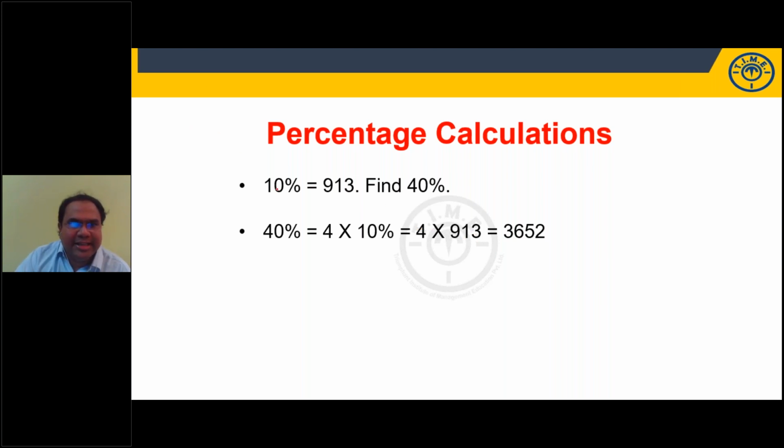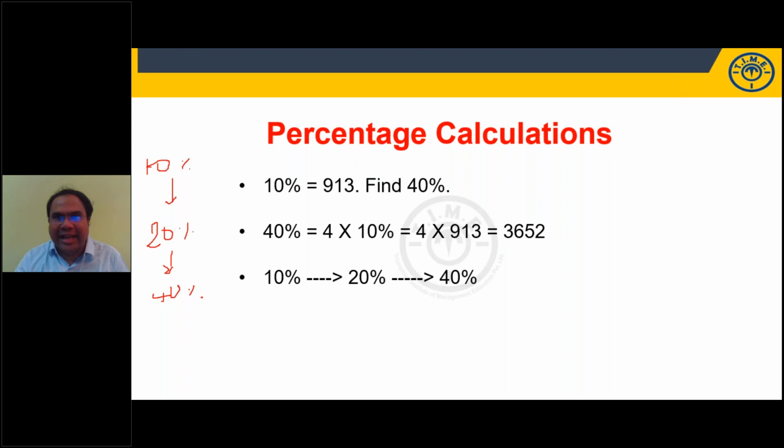Friends, you know 10 percentage, right? If you double 10%, you'll get 20%. Again, double 20%, you'll get 40%. 10 double 20, 20 double 40. So, friends, how much is 10%? 913. We can also do like this, right?